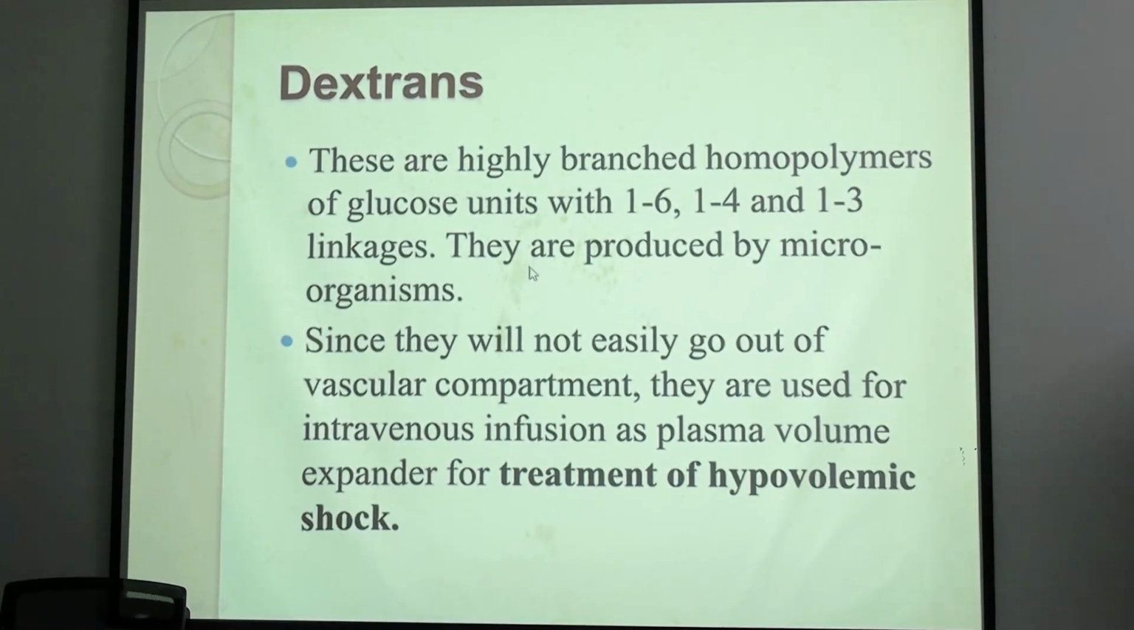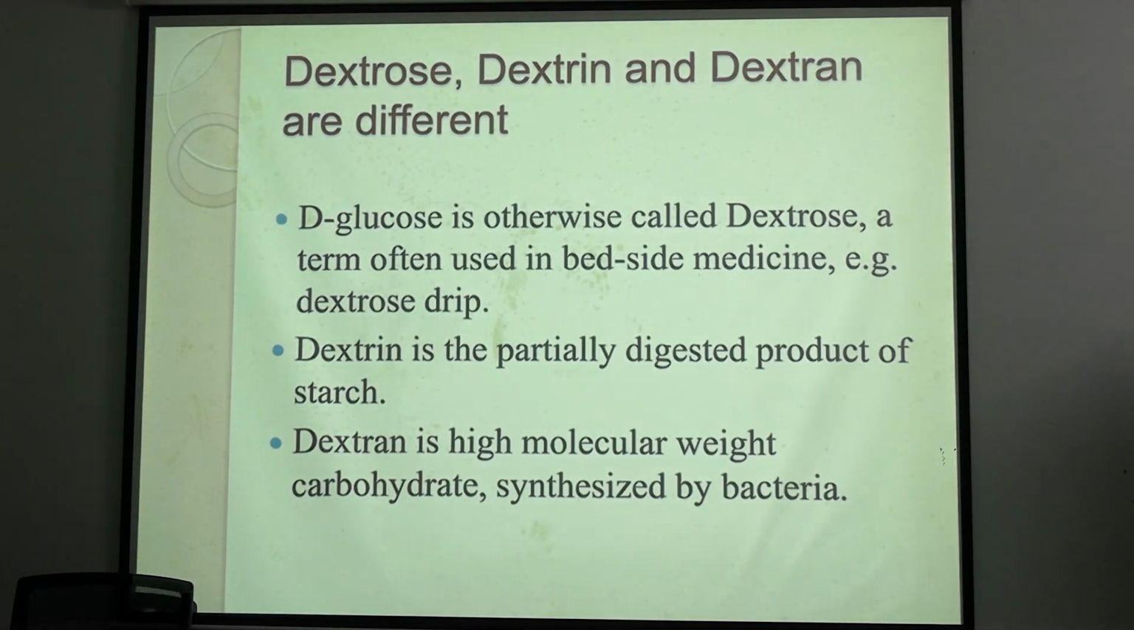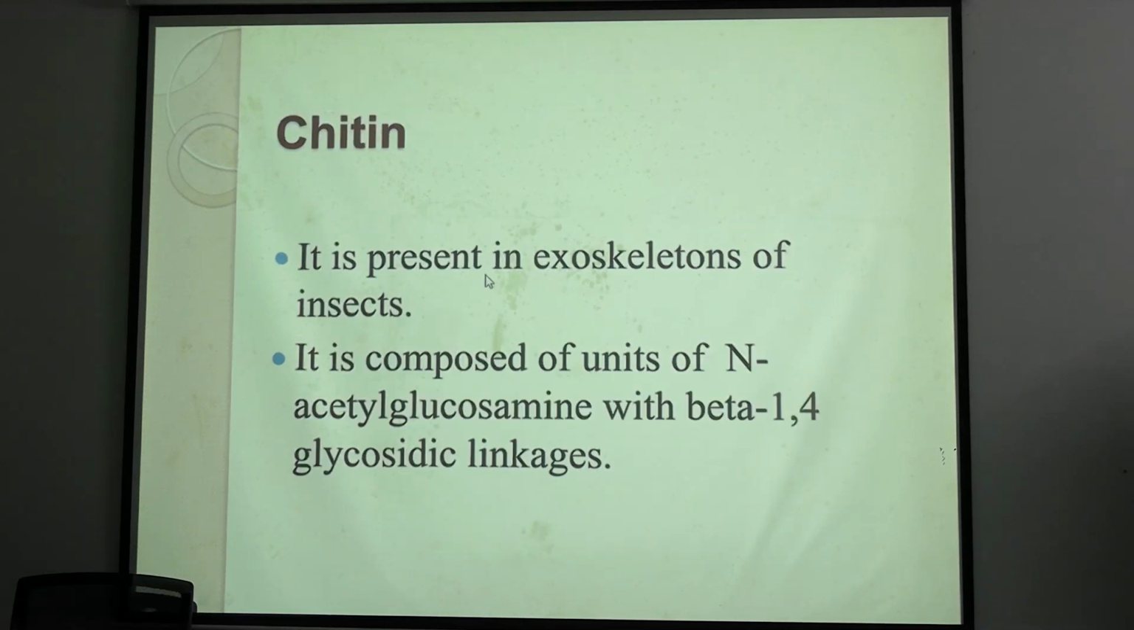Now dextrans. Dextrans are highly branched homopolymers of glucose where 1,6, 1,4, 1,3 linkages are there. Okay. So here dextrose, dextrin and dextran, we all have studied these three. What is dextrose? Dextrose is the normal D-glucose. Because of its dextrorotatory property, it is known as dextrose, D-glucose. Dextrins are the intermediates of starch metabolism and dextran is a homopolysaccharide of glucose.